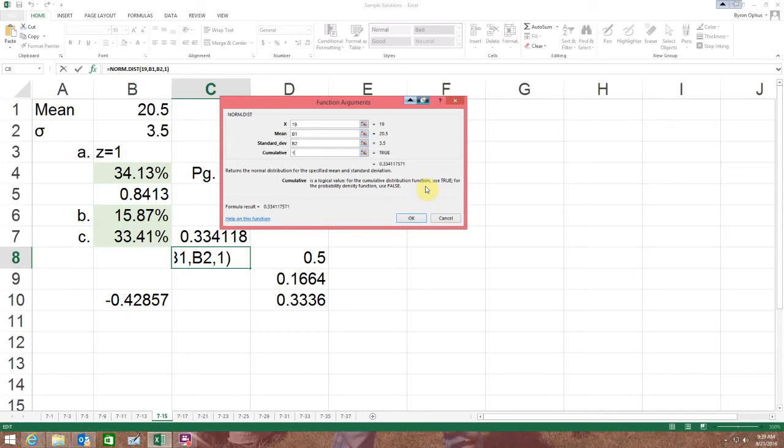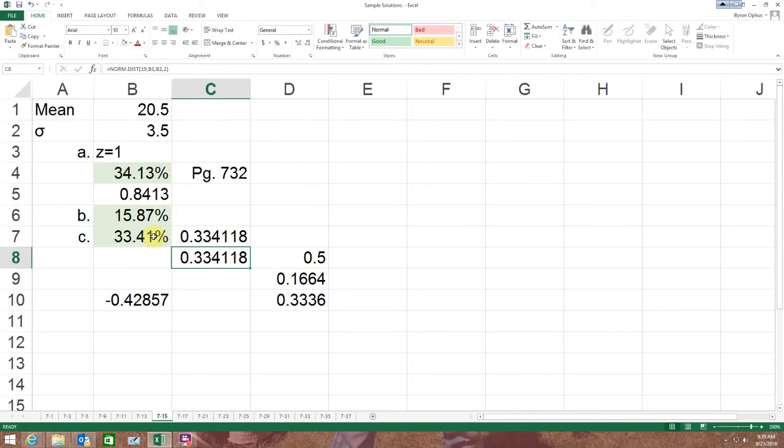Let's just see, I'm not sure what the other answer would be. Obviously, the 1 gives me the correct answer, 0.3341. And a 2 gives me the same thing in this case. I can't remember what the difference is there. We'll probably get into that later. But in this case, it gives me the correct answer. I'm pretty sure that 1, or the true, is what we wanted to use for that particular case, and that gives me the right answer. When I looked it up, I was a little bit off because for my z value I could only use 0.43. This is technically using a z value that's extended out to all those decimals.